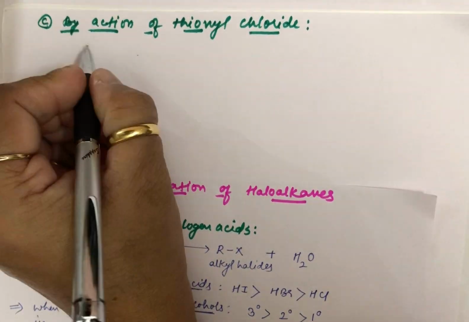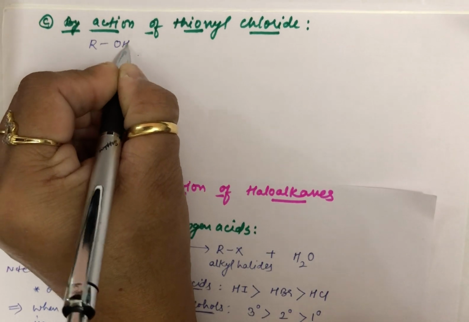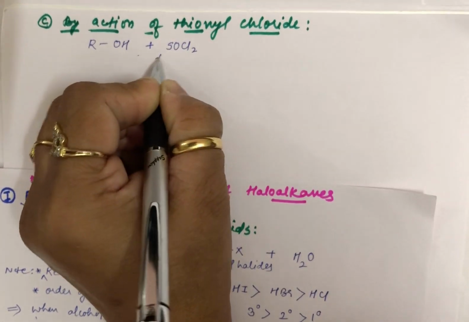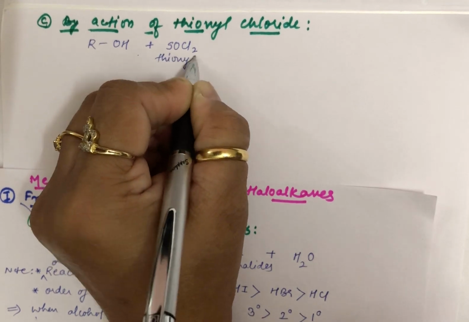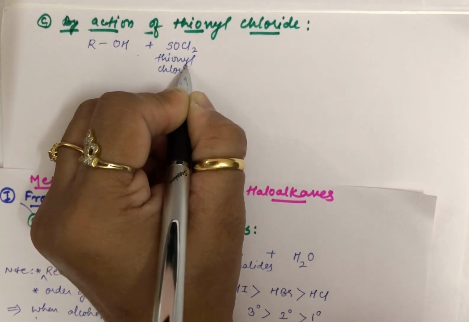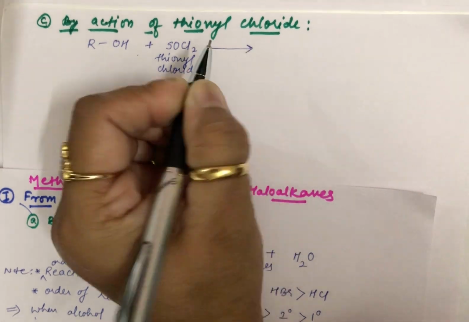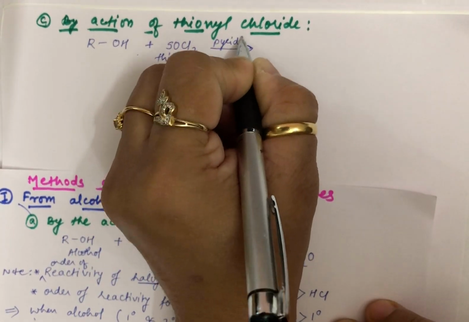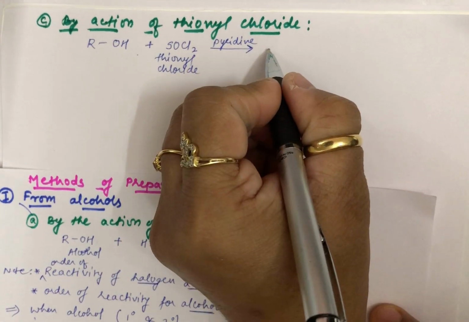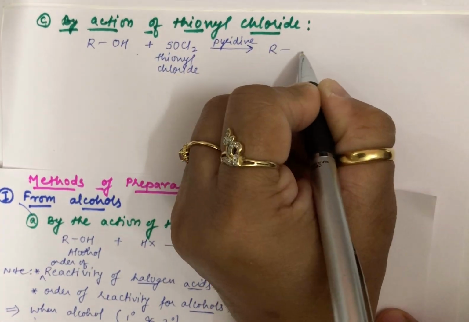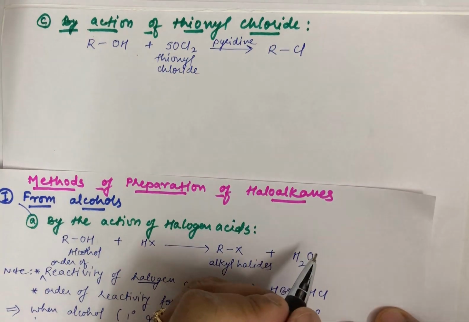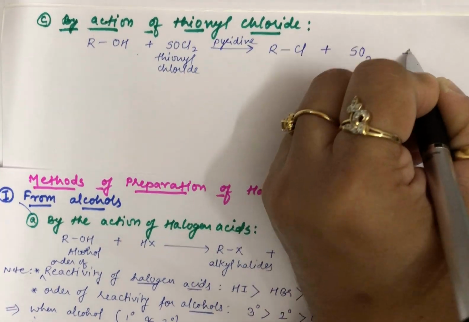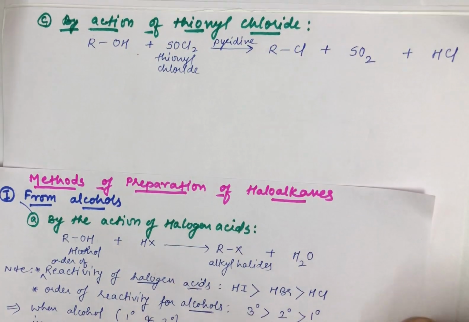Let me give you a generalization like ROH, alcohol, and this SOCl2 is what is referred to as your thionyl chloride. Now when it is made to react with thionyl chloride in the presence of a base like pyridine, it will give you the product alkyl halide, where SO2 and HCl are the byproducts.